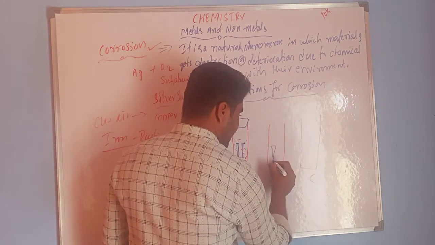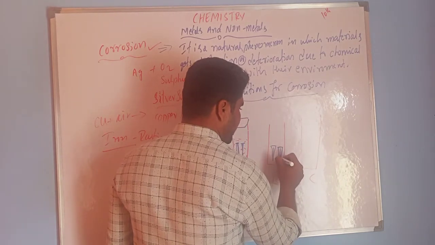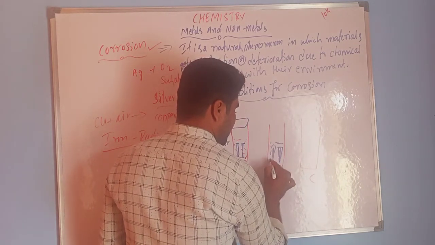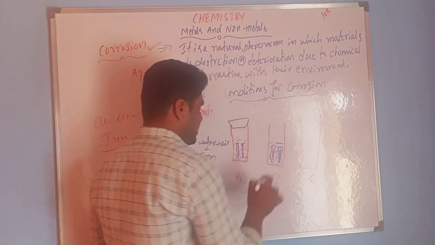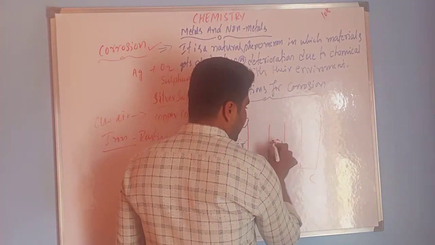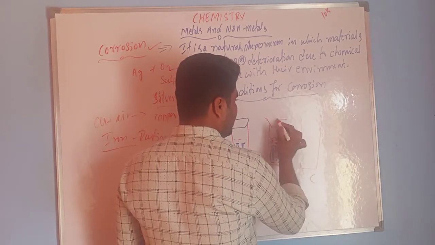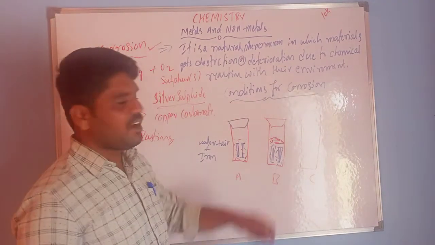In a second test tube, I am taking two iron nails. In the two iron nails, I am going to fill water. In that water, oil is also added. And close it with the rubber crack.